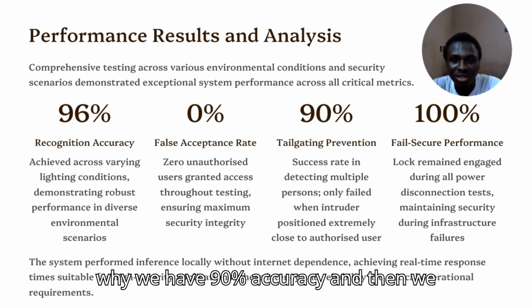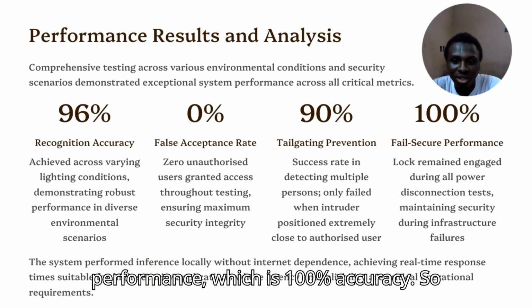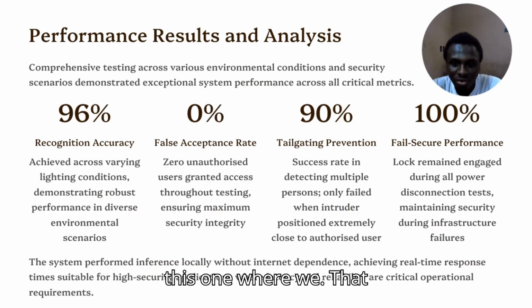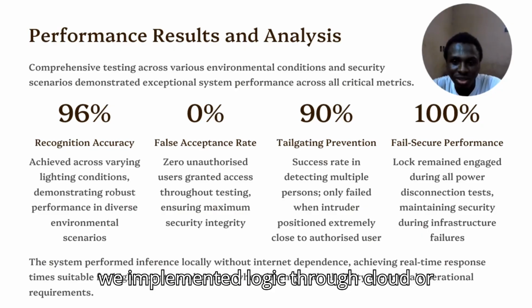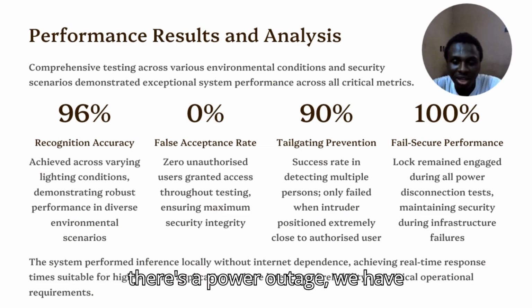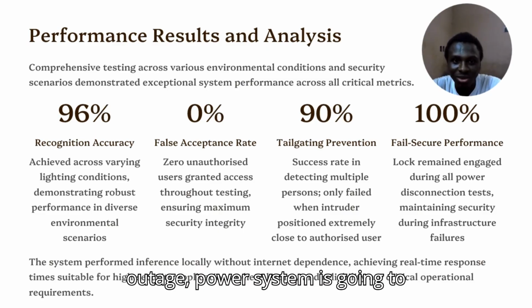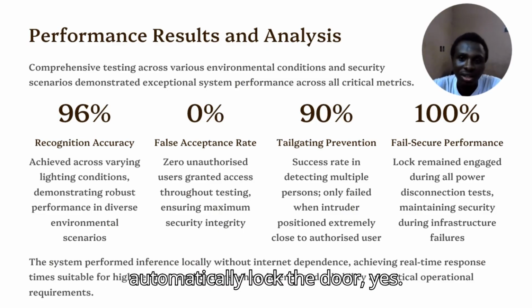Then we have the fail-safe or fail-secure performance rate, which is 100% accuracy. Here we implemented logic to lock the system automatically anytime there's a power outage. So anytime there's a power outage or power cut, the system is going to automatically lock the door.